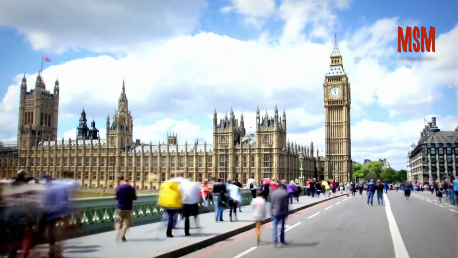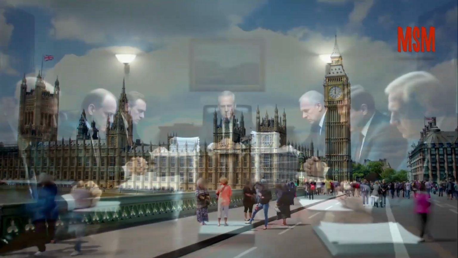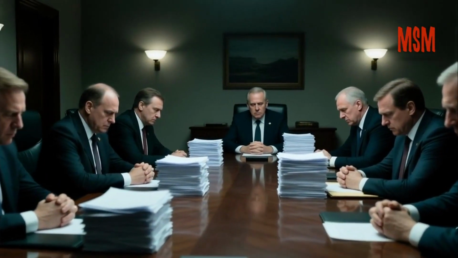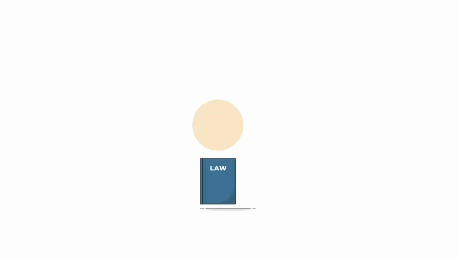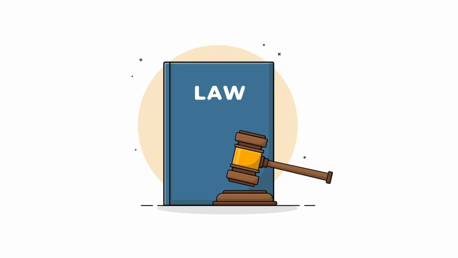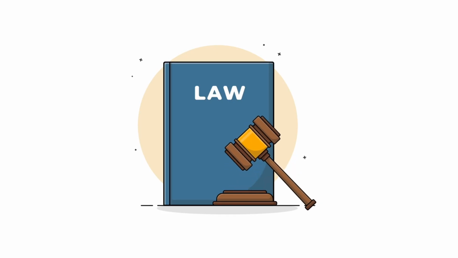Other countries use a parliamentary system. In these systems, people vote for political parties, and the party with the most seats chooses a prime minister. This can make it easier to pass laws, but governments may change more often.